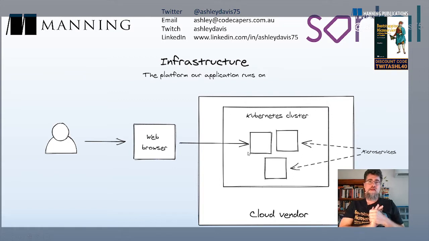But let's come back to this. Before diving into infrastructure as code, let's briefly take a step back and understand what I mean when I say infrastructure. Infrastructure is simply the platform on which we run our application. For this particular example, the application is one that has been built with microservices. It doesn't have to be that way.